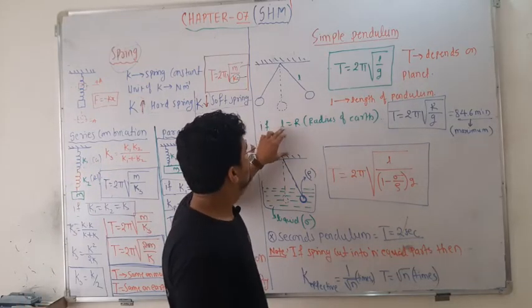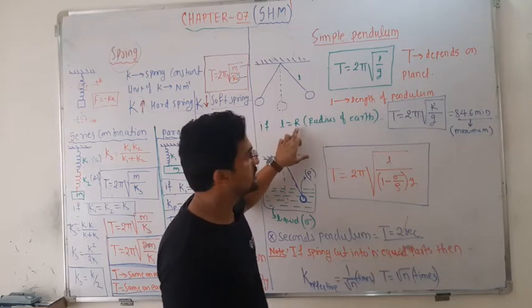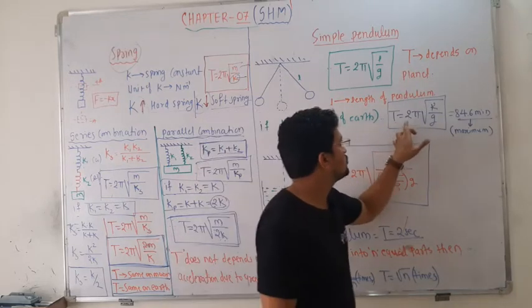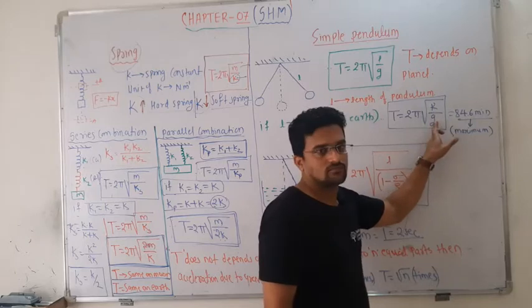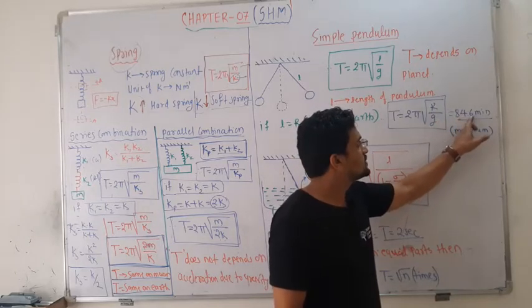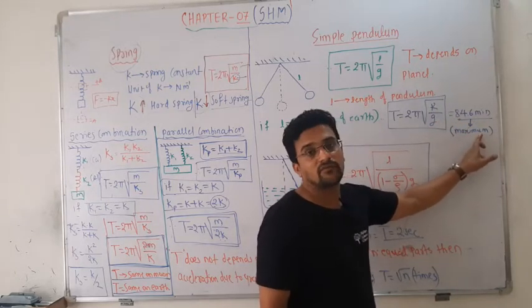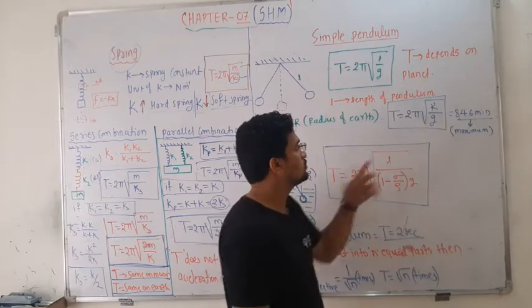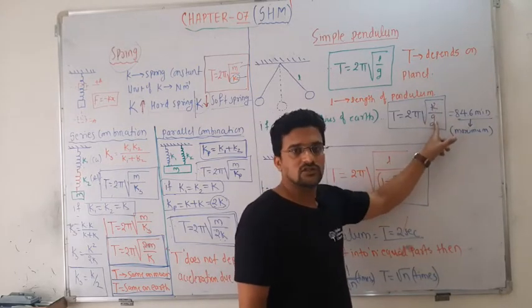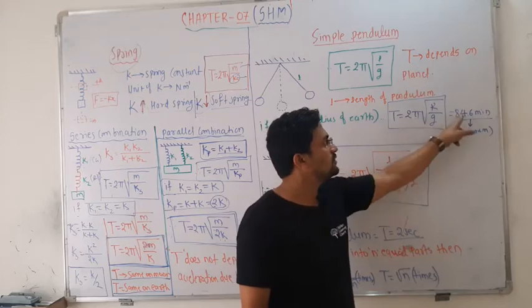Now if the length is equal to R, that means the radius of the earth itself, then T is equal to 2 pi under root of R by g. That is 84.6 minutes, the maximum time period of the pendulum. Here R is a standard value, g is also a standard value. If you place the values, you will get the answer.